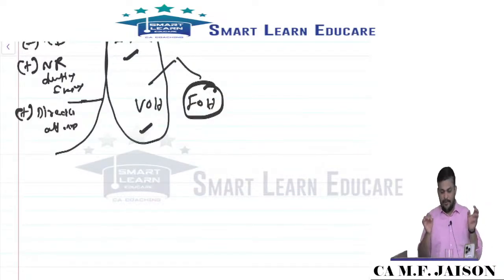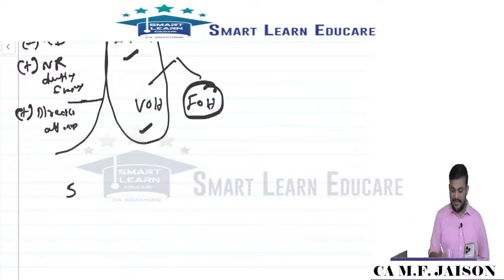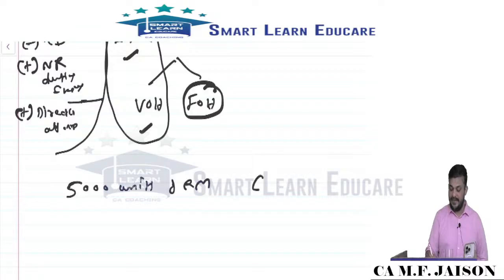Sir, I want to at least complete inventories through this revision class. Okay, so we purchase 5,000 units of raw material. It is 6 lakhs, the quoted price.